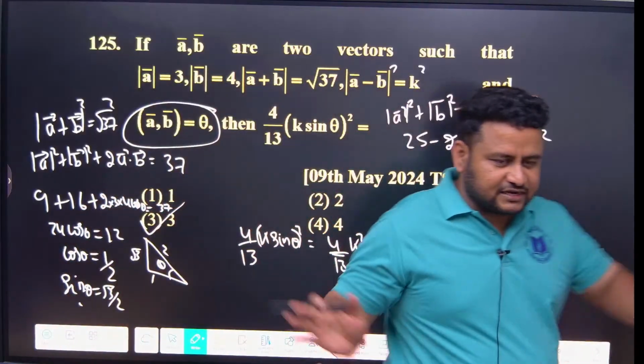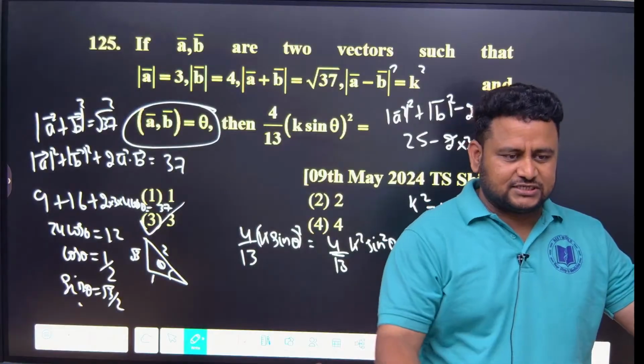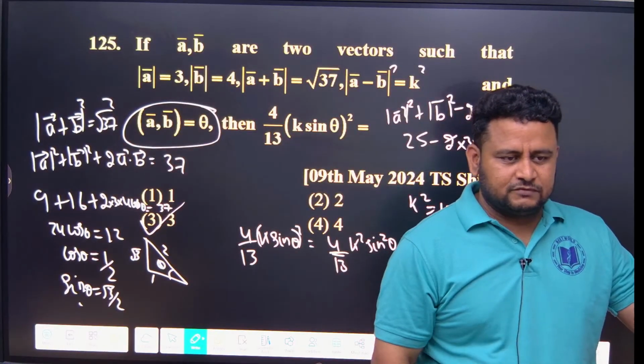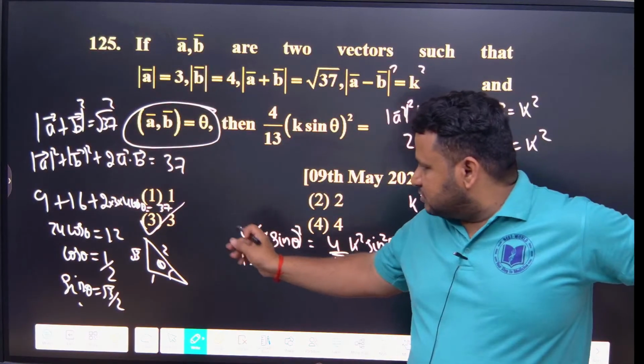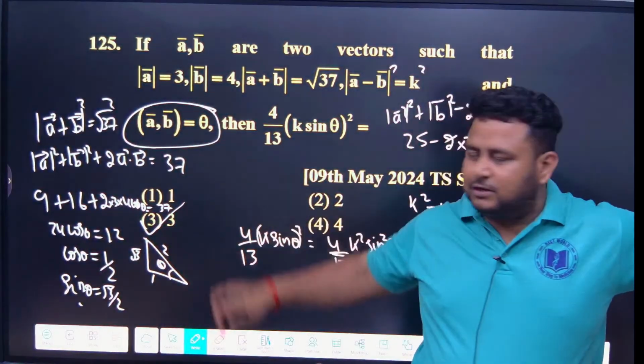Is there any difficulty in this question? Just apply squaring on both sides. Cos theta you will get sin theta. Very simple. Of course it is taking time to solve, but if you know the concept, you can solve it very fast. I am taking time because I have to explain. Otherwise, I will be able to do this directly.